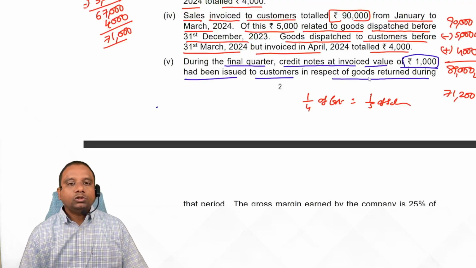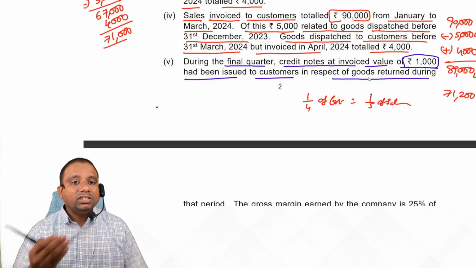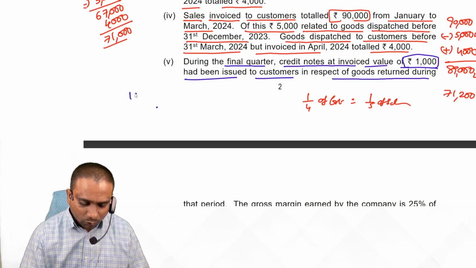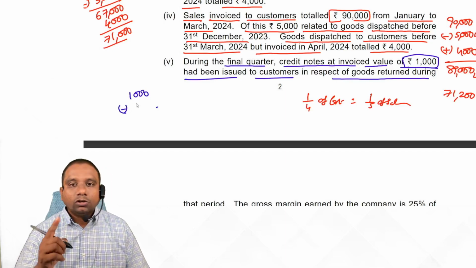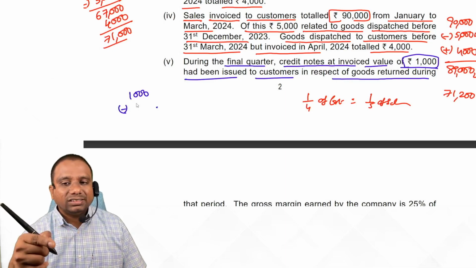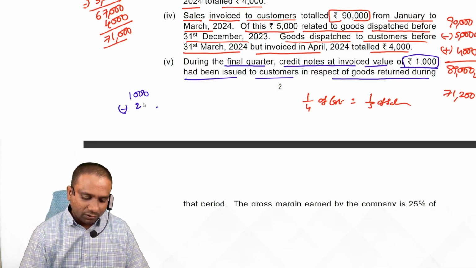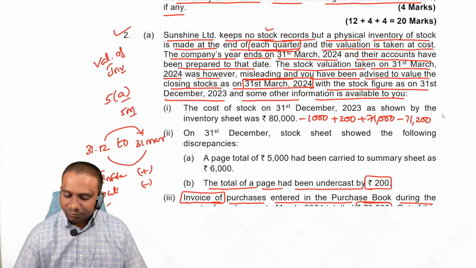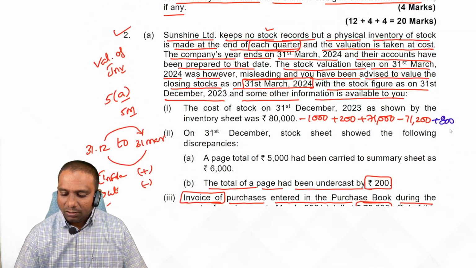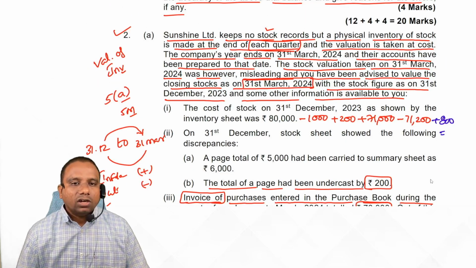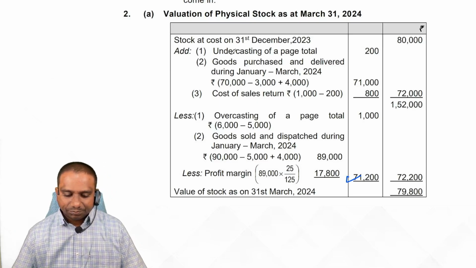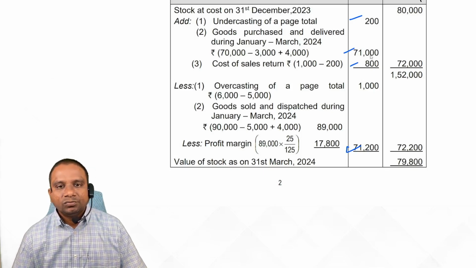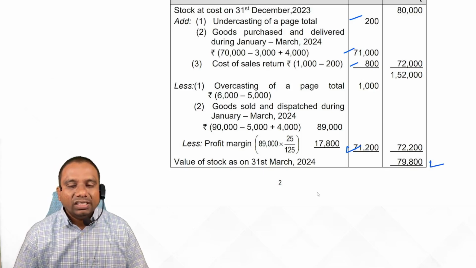1,000 rupees, so sales returns. Sales returns means we get our stock back, so that must be added to stock. The 1,000 rupees sales return is at sale price, so minus profit 200, so cost 800. Add 800 rupees. So do it, you get your answer. Check it. Clear? 71,200 add 800 gives the final stock value of 79,800 rupees.